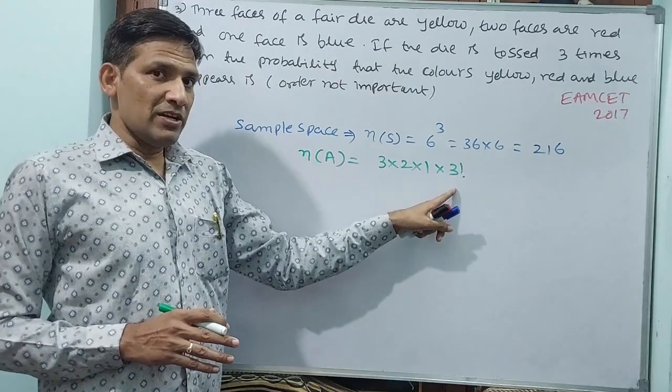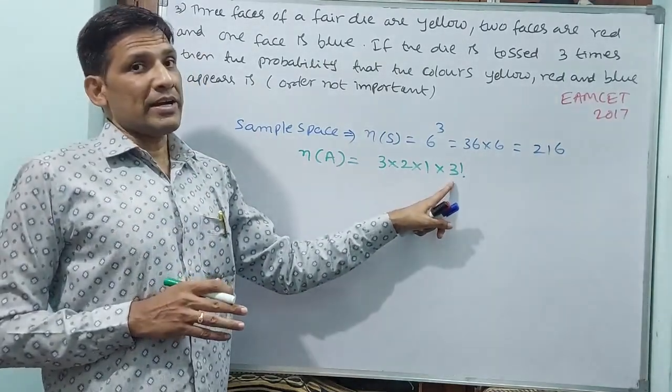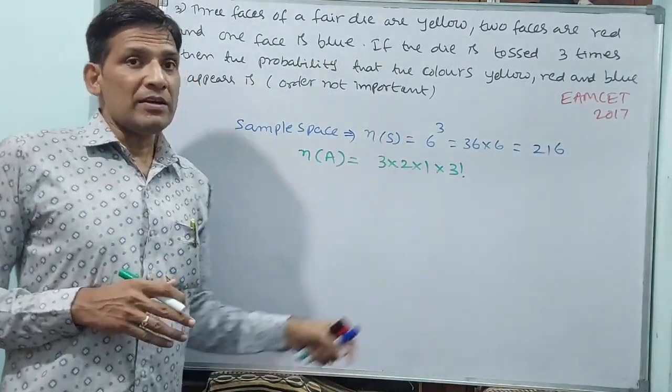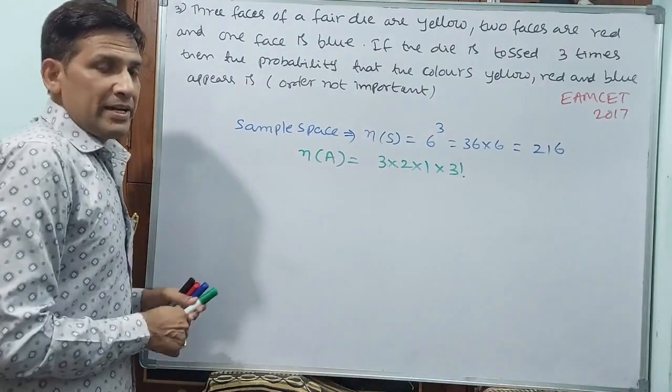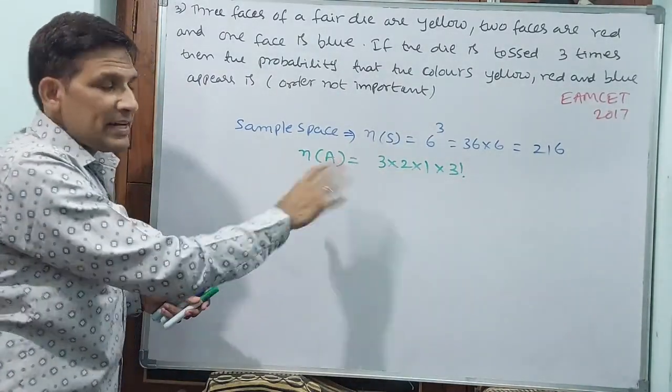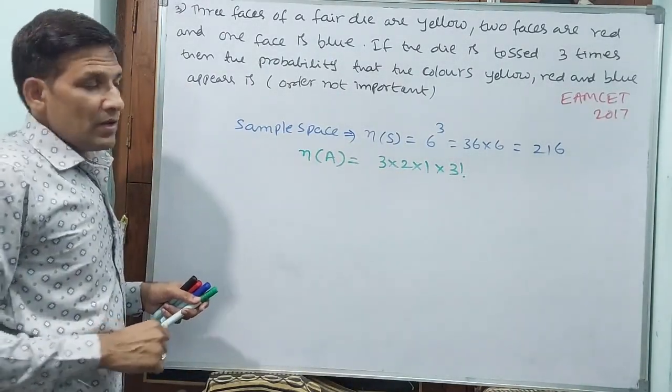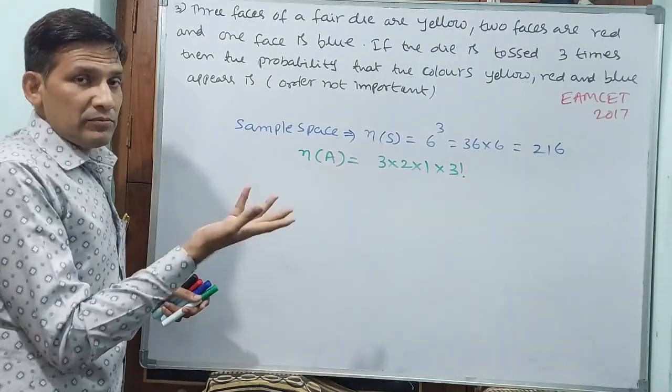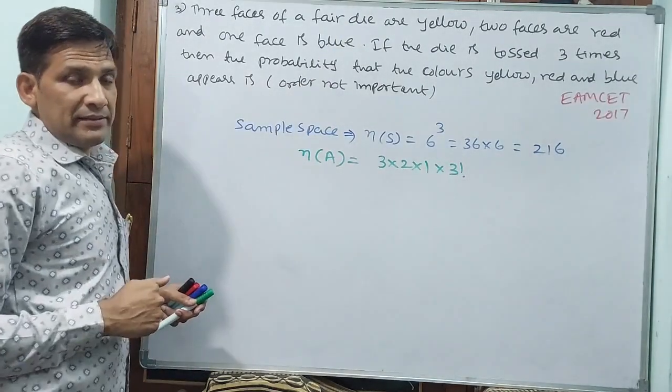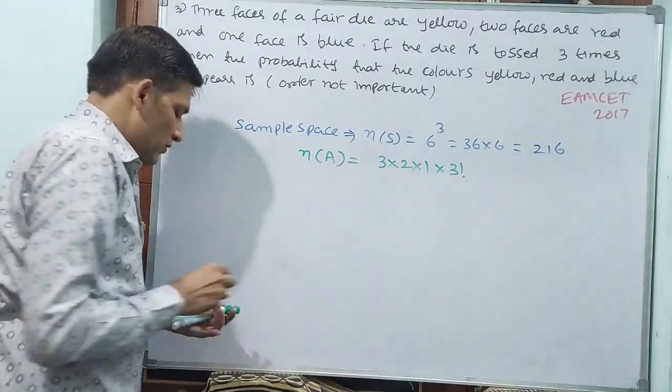That means 3, you think that only 3 you can write? No, 3 factorial you have to write. Why? Because the combination will be there. 3 to 1 exactly may not come, na? First red may come. Red also 3 times are there. That is why 3 factorial you have to take.